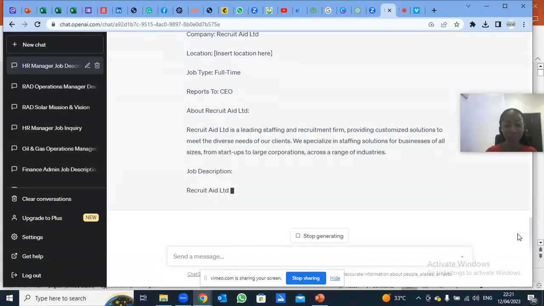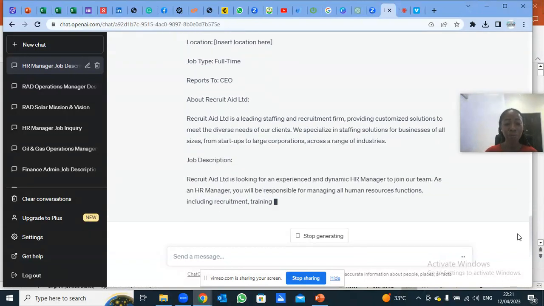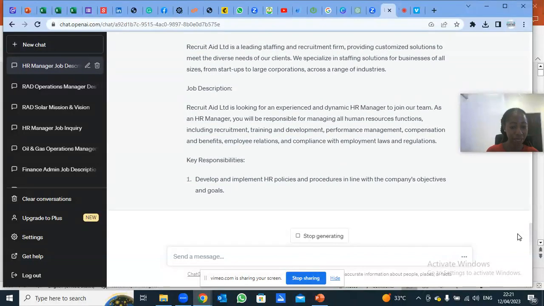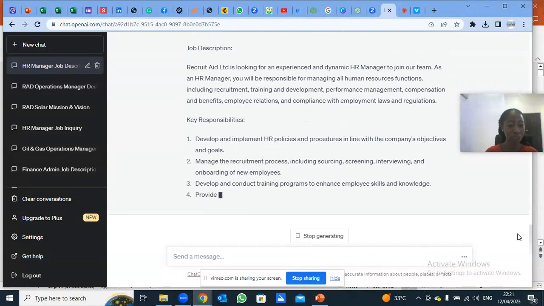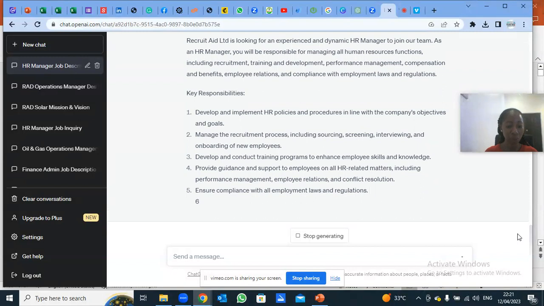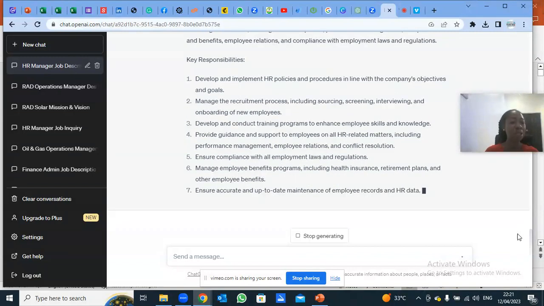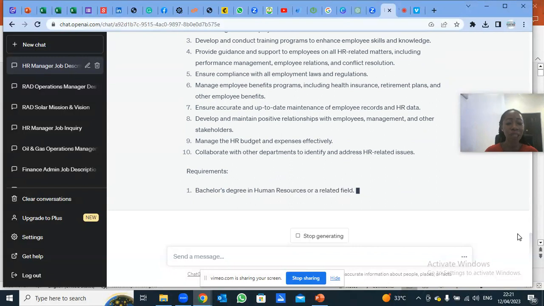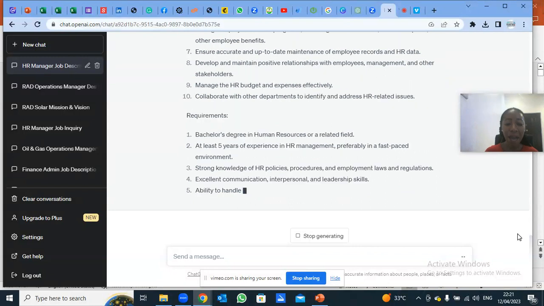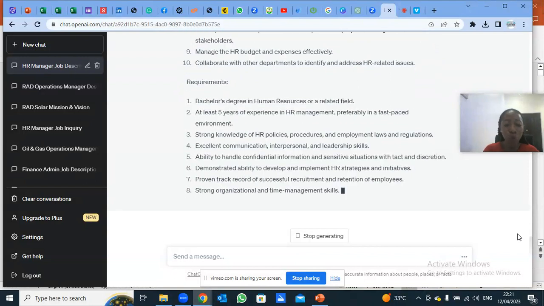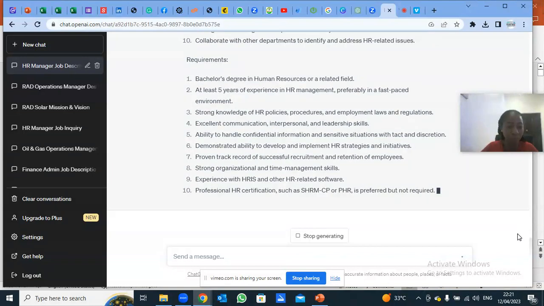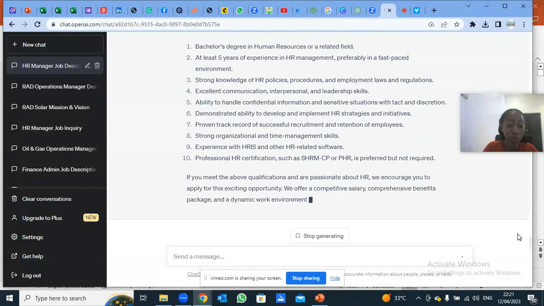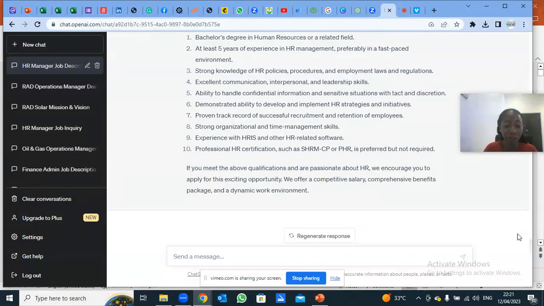So can you see? It did not give me about Recruit Aid Limited. It gave me for RAD, but not for Recruit Aid Limited. So I saw that that information is missing, and I'm telling GPT to go back and provide me the very same answer, but this time around add about Recruit Aid Limited in that job advert. Let's know what Recruit Aid Limited does.